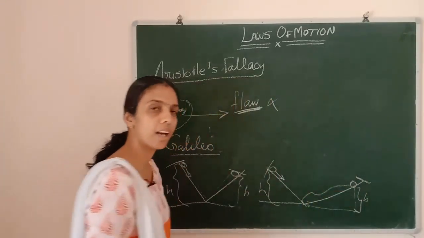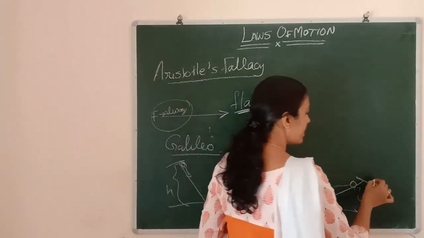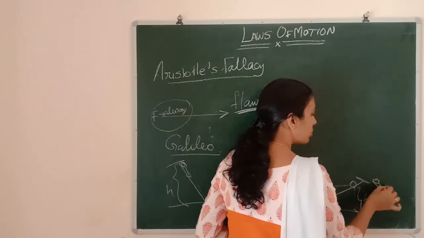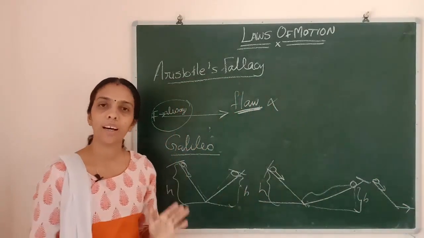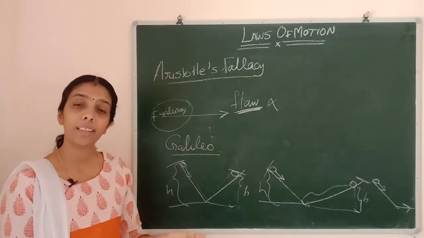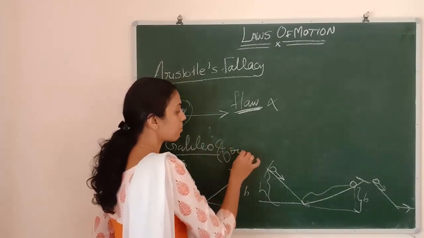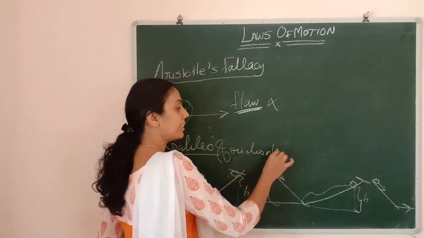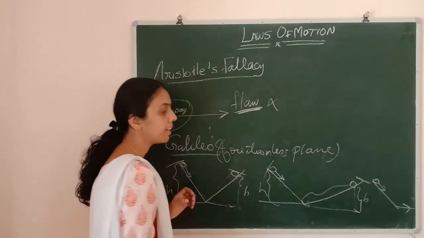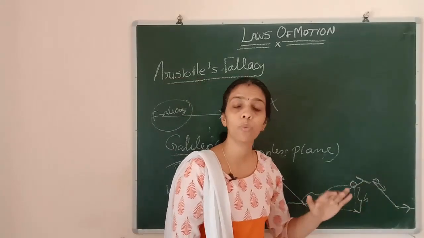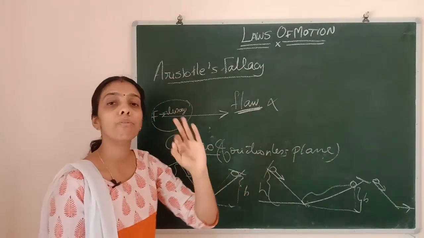Even if it is moving a larger distance, the height-wise it is the same only. And next, what he did is, he made the ball move on an inclined plane, and then on a straight-line path without slope. So he understood that all these are in a frictionless plane. Okay, only an ideal situation he is considering. While we are considering a frictionless plane, and the other side without the slope, the object will continue its motion to an infinite distance.